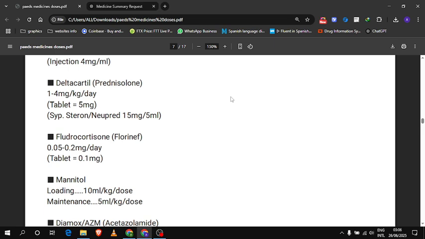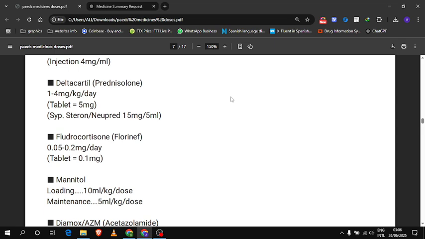Next is Deltacortil, prednisolone. Again, very important, and a steroid. The dose is 1 to 4 mg per kg per day. The tablet is 5 mg and the syrup is 15 mg by 5 ml.